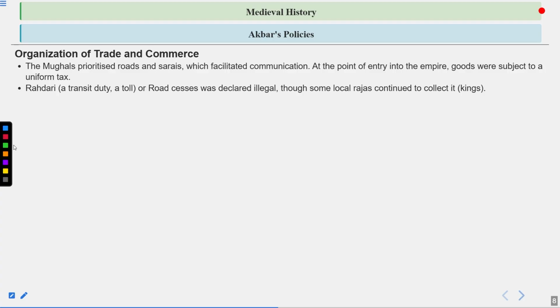Then rahadari, a transit duty, a toll, and a road cess, was declared illegal. So when some people had to go into different neighboring kingdoms, they had to pay the road tax, but this was declared illegal by the Mughal Empire. But still some rajas, particularly some kings, continued to collect it illegally.